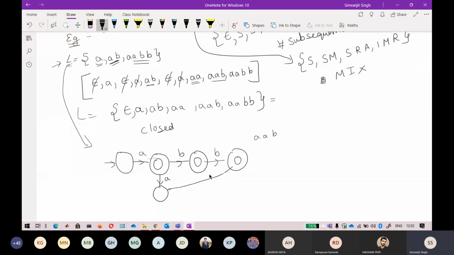I have to make a string where that B should not be a final state, and AABB. So now what do I define here? Double A, so I can define anything here. AAB. Okay, so I define something like this.